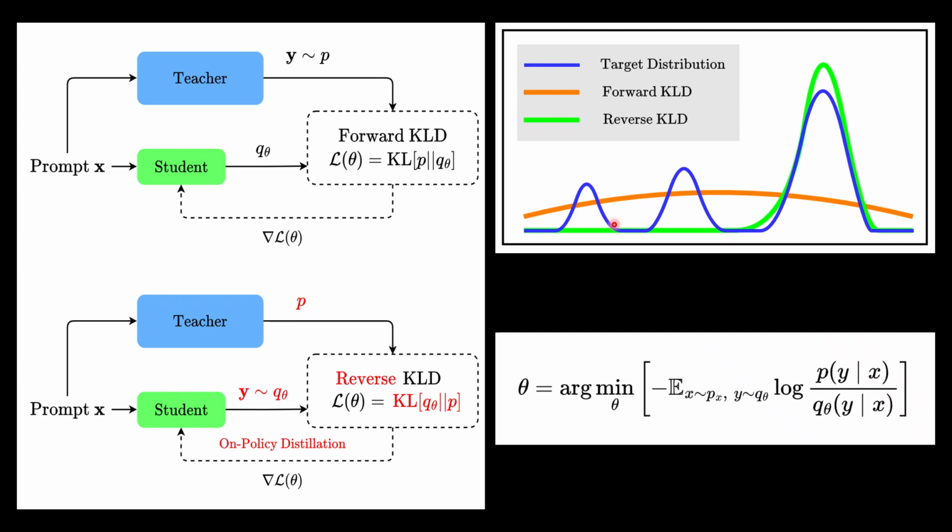Instead of asking to cover everything the teacher knows, it asks the student to focus on what the teacher does best. Mathematically, this means minimizing the reverse KL divergence. The student learns the main patterns, not the long tail of rare behaviors. It learns correctness before diversity.